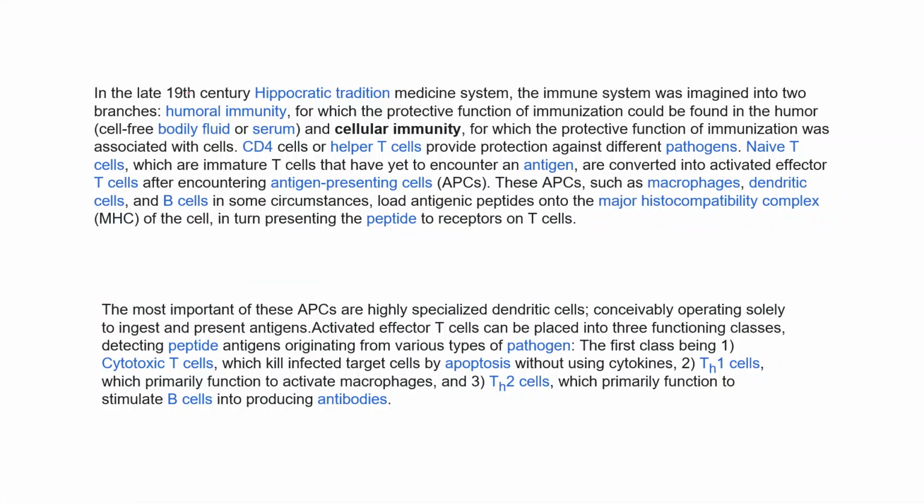So this is the history of how humoral immunity and cellular immunity were discovered. In the late 19th century, the Hippocratic tradition of medicine divided immunity into two types: humoral immunity and cellular immunity. In humoral immunity, the protective function of immunization could be found in the cell-free body fluid or serum.